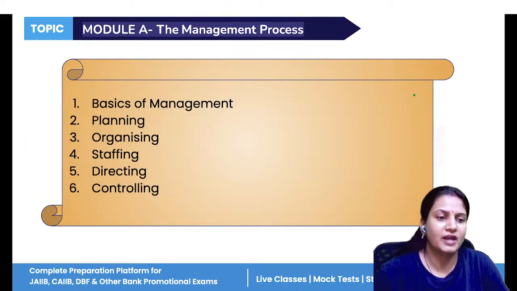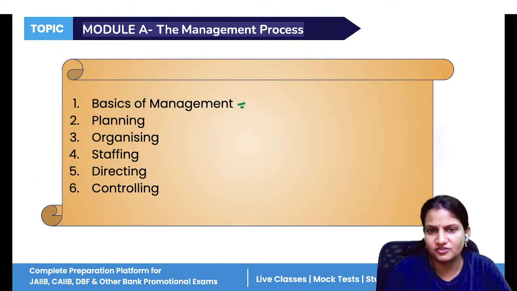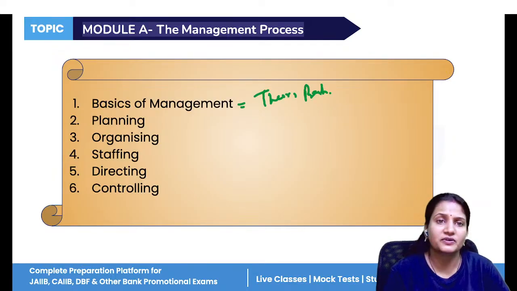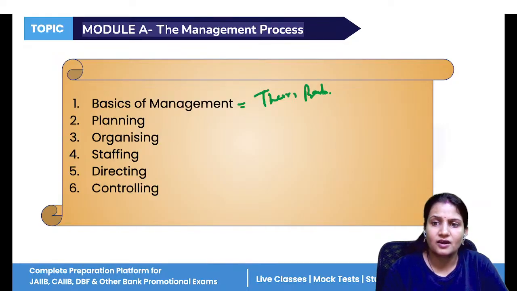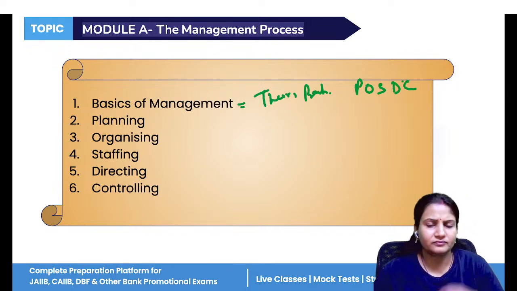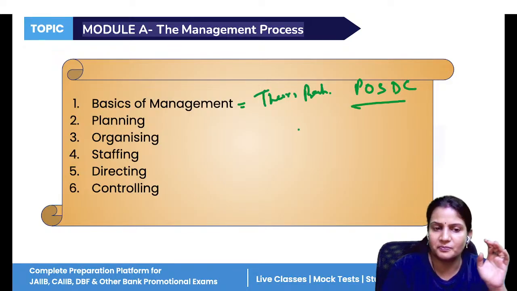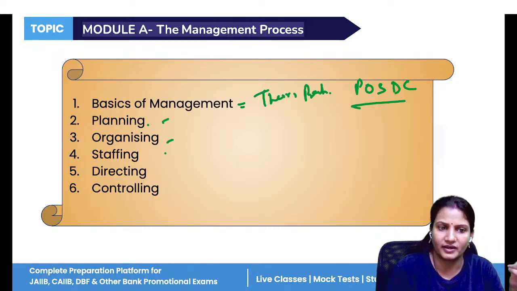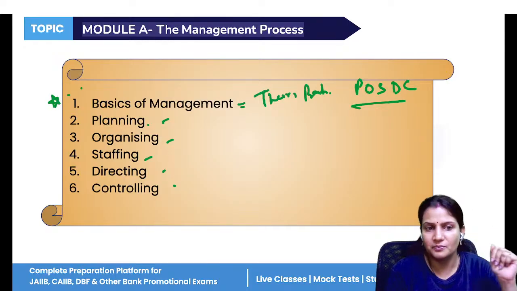In module A, we have a total of 6 units starting from basics of management to planning. In basics of management, we have certain theories, the practices, the principles of management, different approaches of management, and all the 5 functions of management, that is planning, organizing, staffing, directing, and controlling. Now, for these 5 functions of management, we have a separate chapter each: planning, organizing, staffing, directing, control. So basics of management, again, very important.